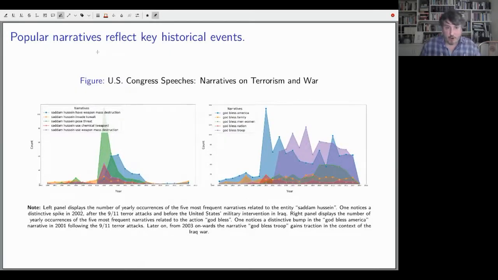One thing that our approach captures pretty well is key historical events. So for example, in the run-up to the Iraq War in 2002, there was a lot of discussion about Saddam Hussein having weapons of mass destruction. And then once there was the invasion, one thing we found is that there was a substantial increase in religious language in the congressional record. So it seems like the use of God blessing the troops, God blessing America, seems to be a response to being in a time of war.